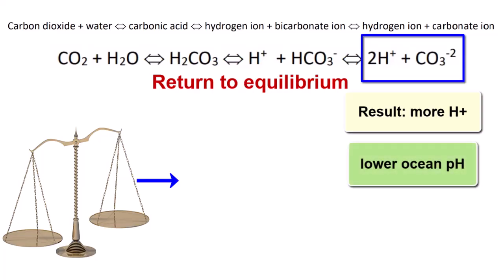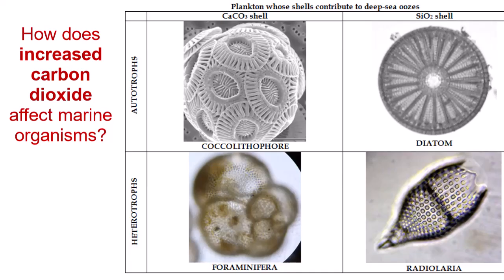Balance is restored, but notice that the result is to increase the H+ ion, and thus decrease the pH of the oceans. Even a small change in the concentration of H+ has a big effect on the pH of the oceans. Increased carbon dioxide, which we know happens naturally with increasing depth in the oceans, also means increased acidity, lower pH, which causes calcium carbonate shells to dissolve.